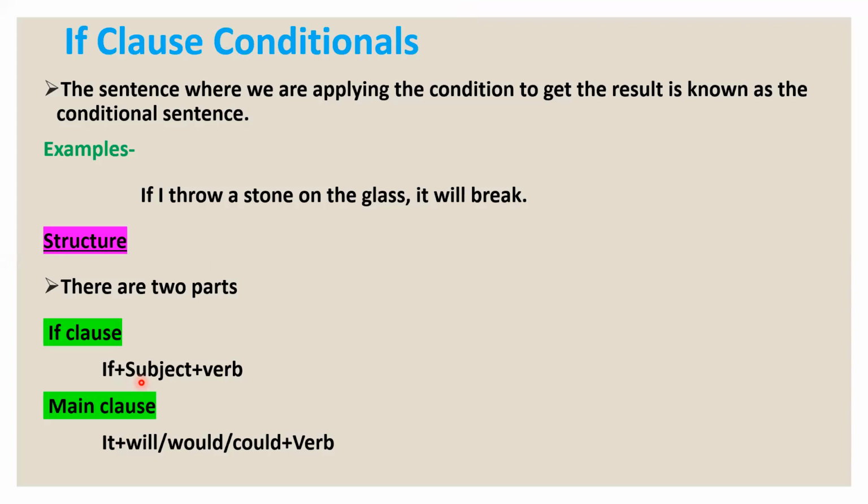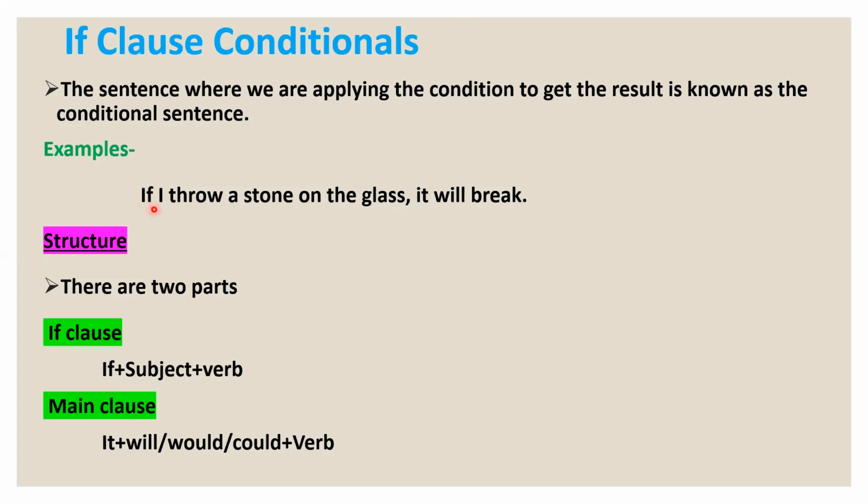Then the main clause. What is there in the main clause? We'll find it plus will, would, could plus verb. Then the rest part. Just like that, if I throw a stone on the glass, this is called the if clause.